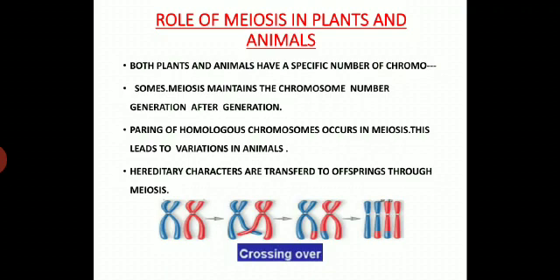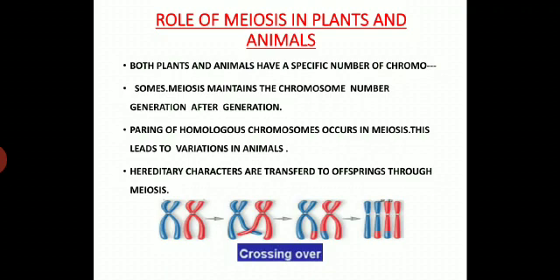The pairing of homologous chromosomes occurs in meiosis. This leads to variation in animals. We very well know that evolution requires variations, and variations take place during meiosis in sexual reproduction.